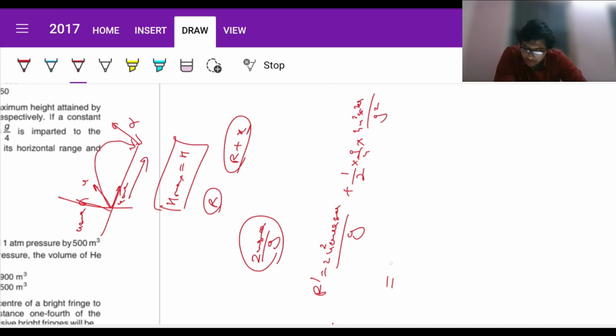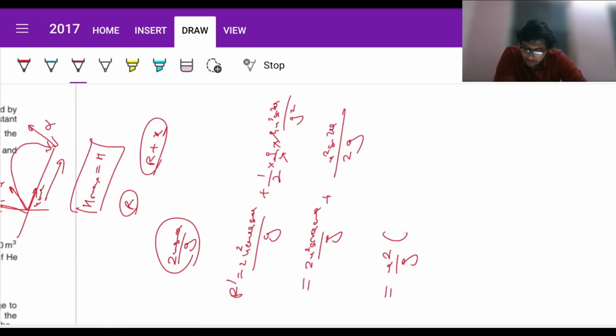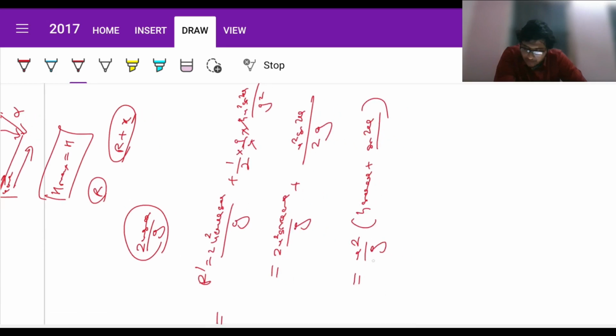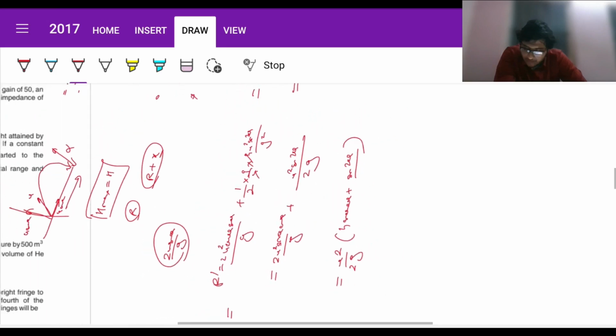So it's going to be something like twice U squared sin theta cos theta by G plus G U squared sin squared theta by twice G. So U squared by G into twice sin theta cos theta plus sin squared theta divided by 2. Let's simplify it further. We are somewhere here right now, and we will have to figure it out. This is the original R.